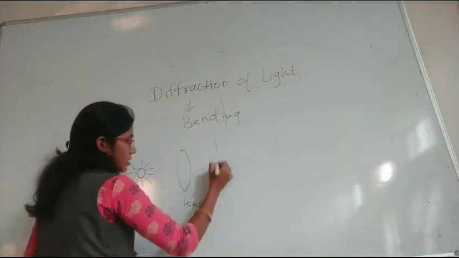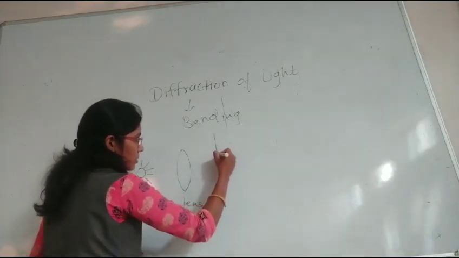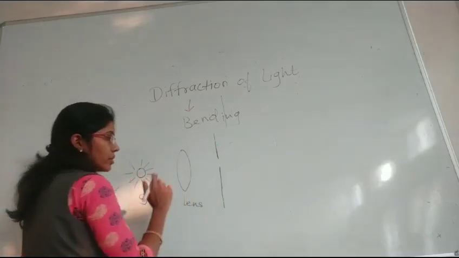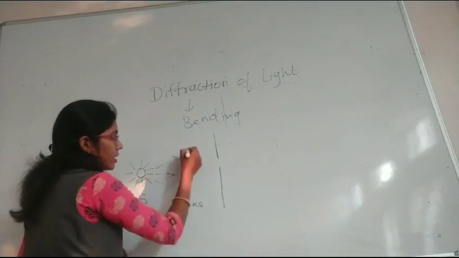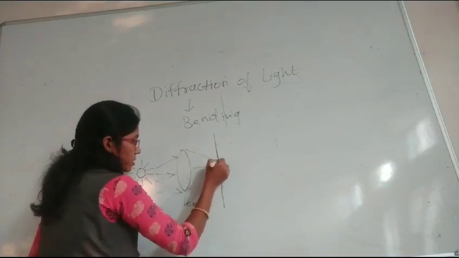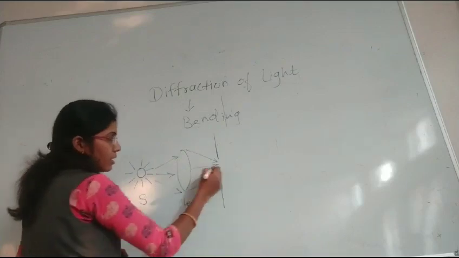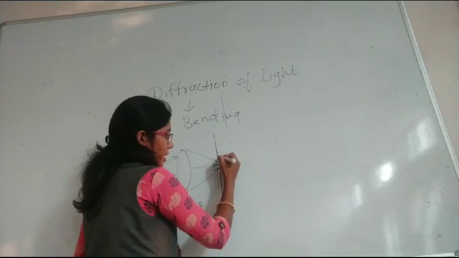After that there is a part having a slot in between. Due to that, light is incident on the screen and it is obtained on this part.